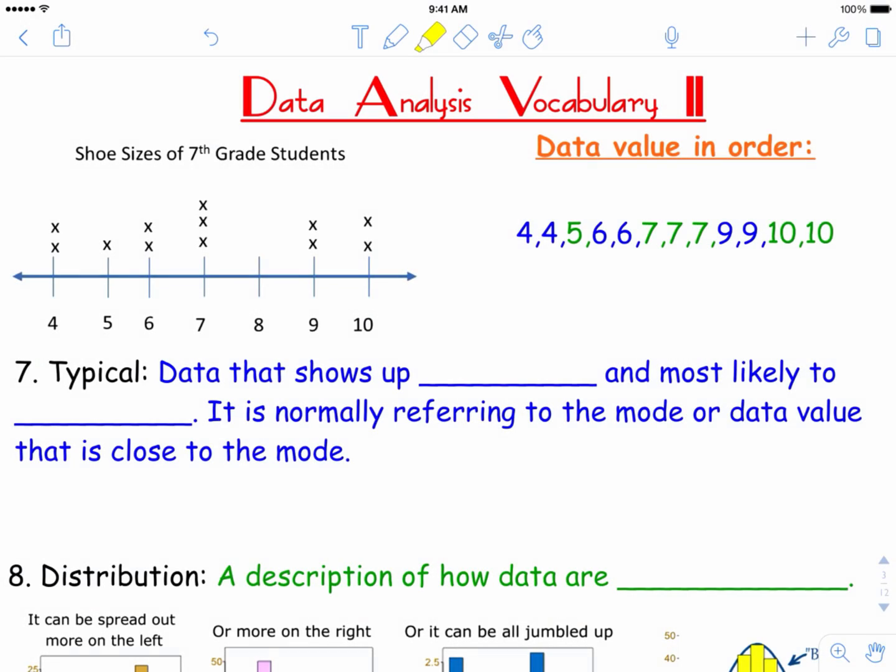Hi everyone, in this lesson we will go over some more vocabulary relating to data analysis.